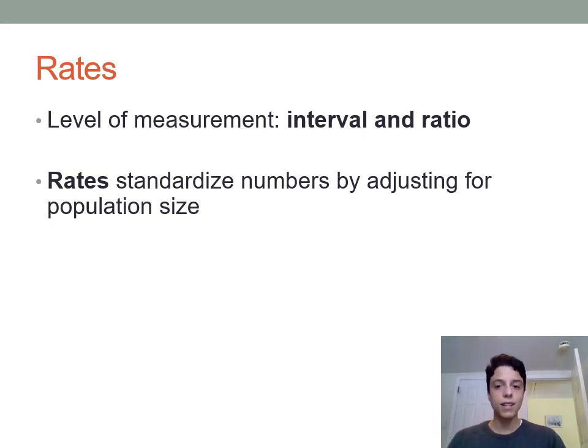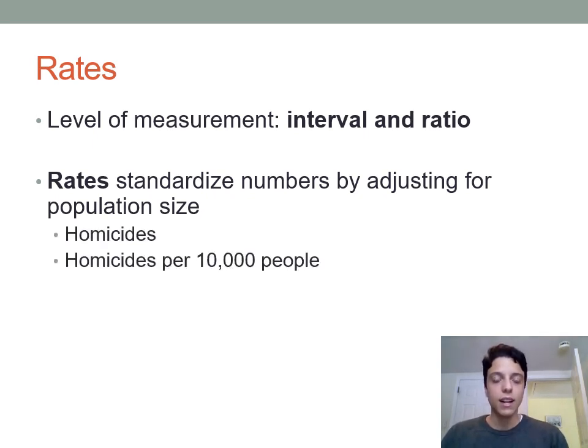And what that is, is the number of times something has happened relative to the number of people you have in your population. And so there's a big difference between talking about the total number of homicides and the number of homicides per 10,000 people when you're comparing among cities that have different numbers of people.